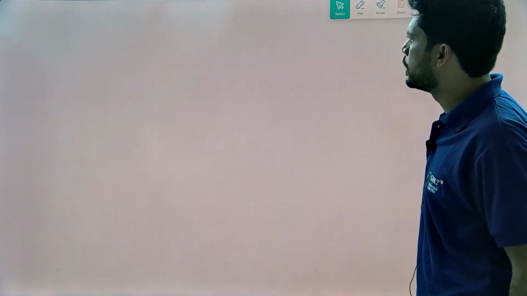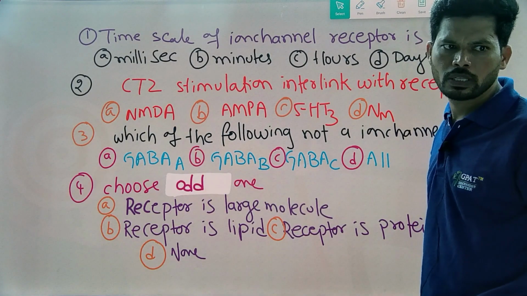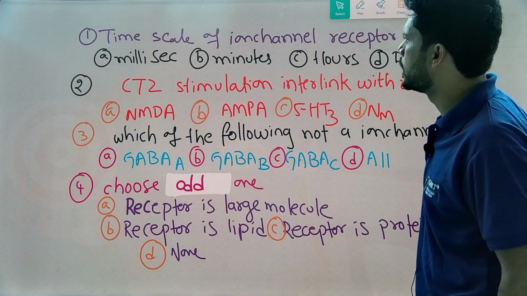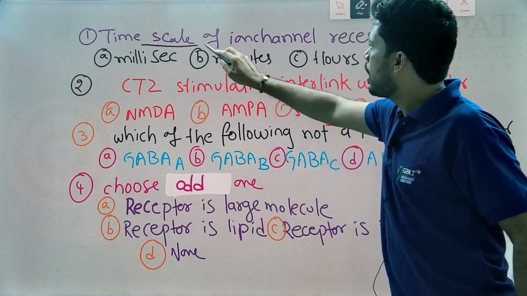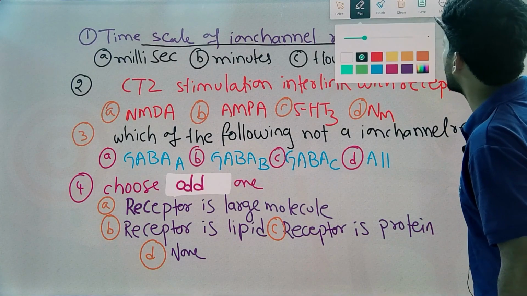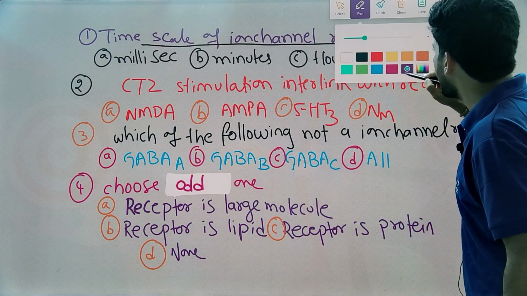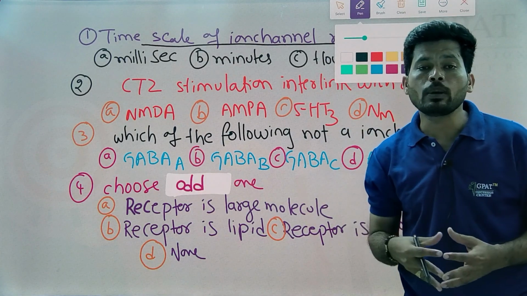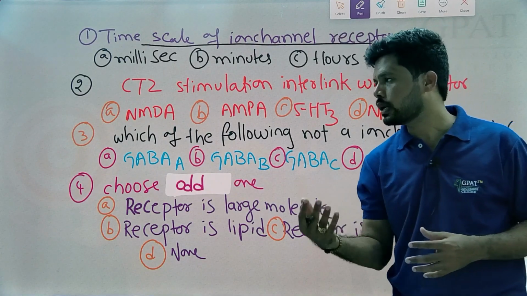The first MCQ: the time scale of an ion channel receptor is? Time scale is how much time it takes to show an action when a ligand molecule binds to the ion channel receptor.